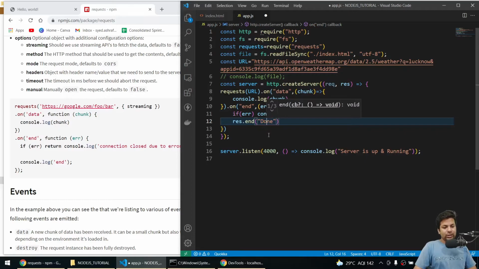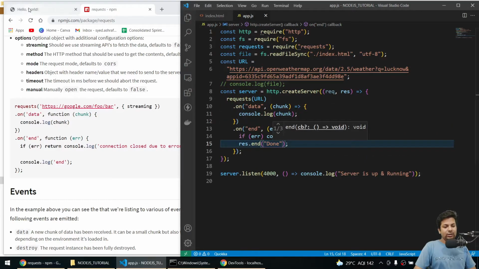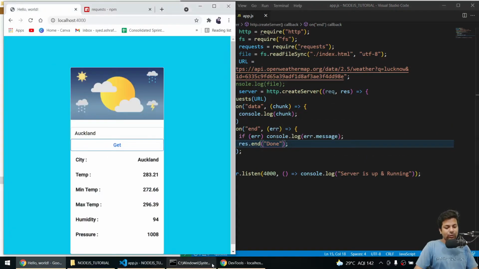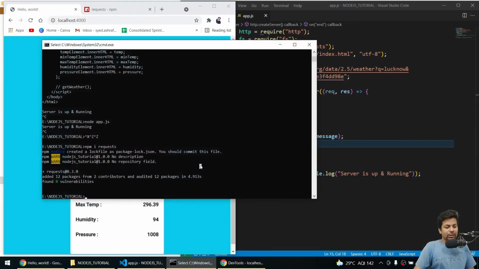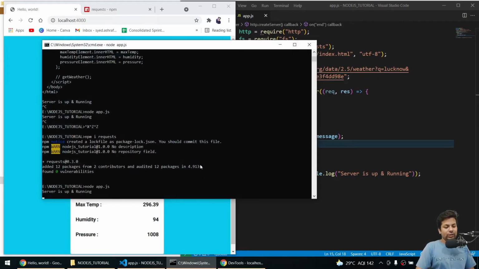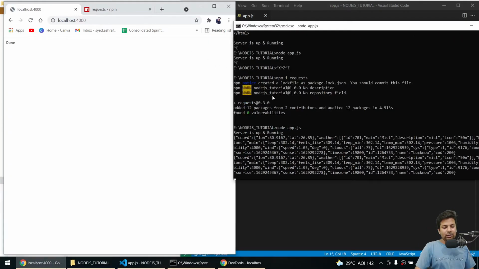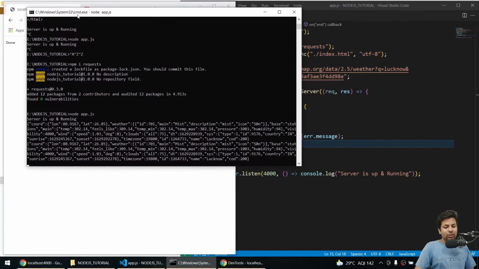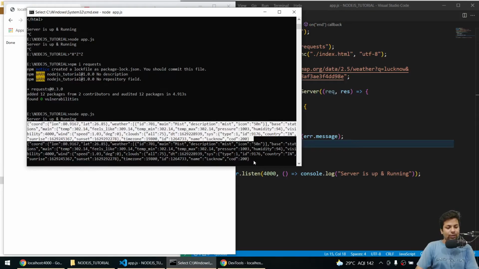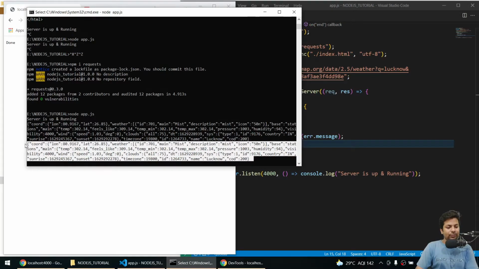So let's run it and see. If I go to this part, I'll say node app.js. Now we got nothing. As soon as I go here again and hit it, we can see we got the coordinate stuff. We are getting the coordinates.